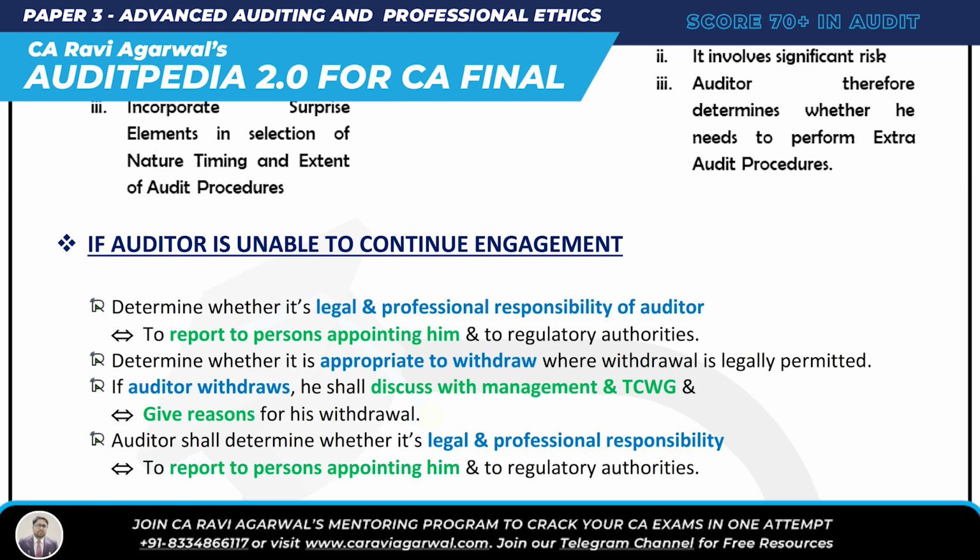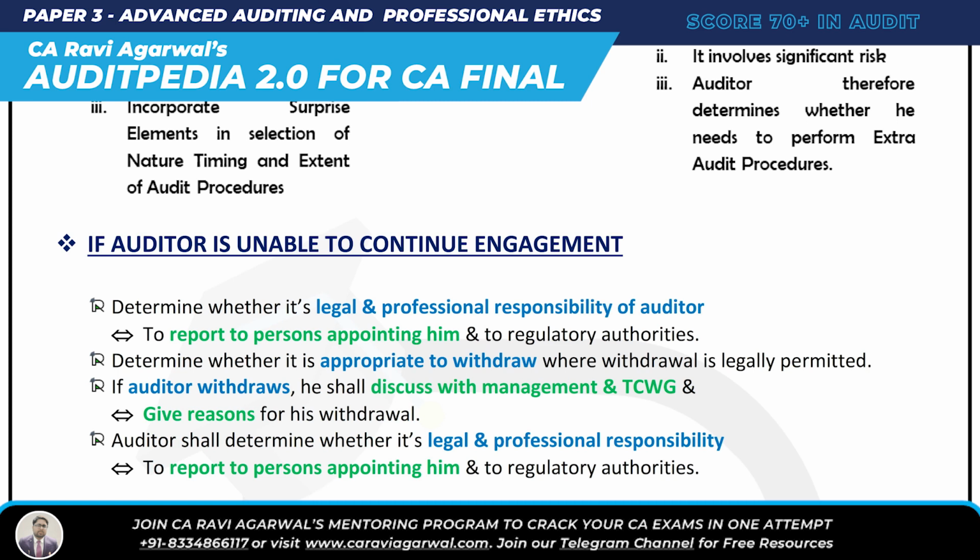Very simple. If the auditor is unable to continue the engagement due to fraud, what he has to do? Simple: determine whether it's the legal and professional responsibility of the auditor to report to the person appointing him and to the regulatory authority. Secondly, whether it is appropriate to withdraw, whether the withdrawal is legally permitted, and lastly, if the auditor withdraws, he shall discuss with the management and also should give reason for his withdrawal.